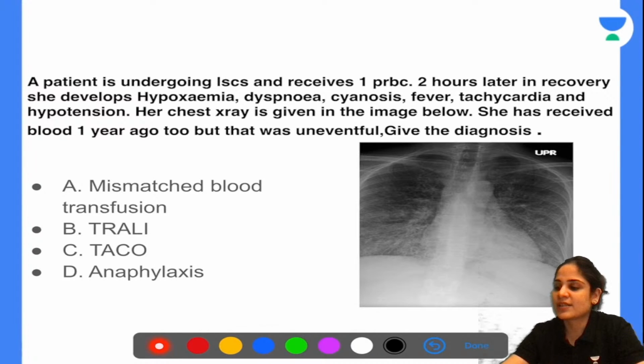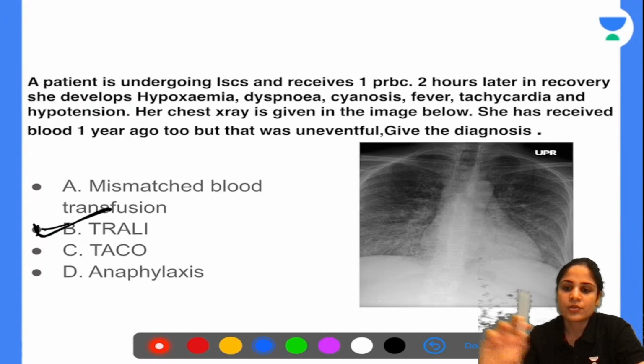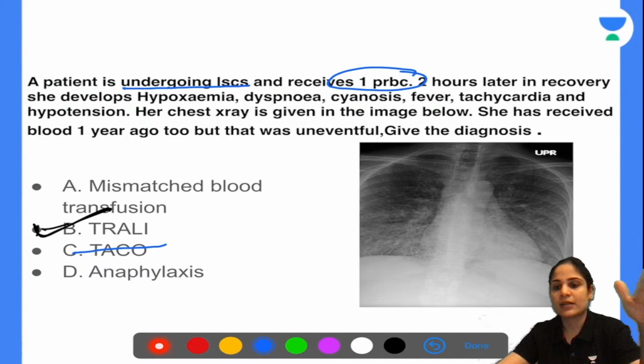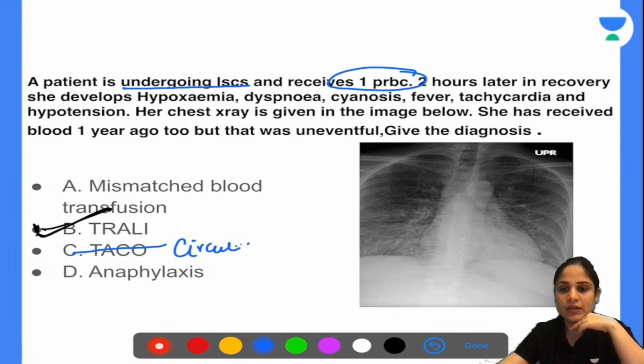Okay, so what is happening over here? The patient is undergoing lower segment cesarean section, and she is receiving only one packed red blood cell. So if the transfusion is only one packed red blood cell, what is the diagnosis that is out of the question? TACO. What is TACO? TACO is nothing but transfusion associated circulatory overload. Because of excessive blood transfusion, you can have circulatory overload.